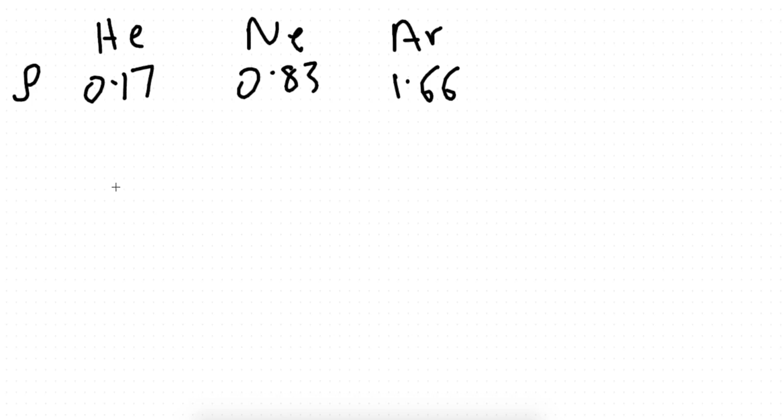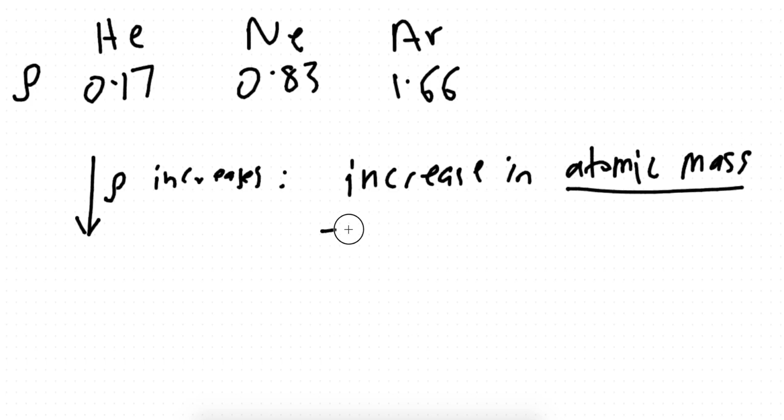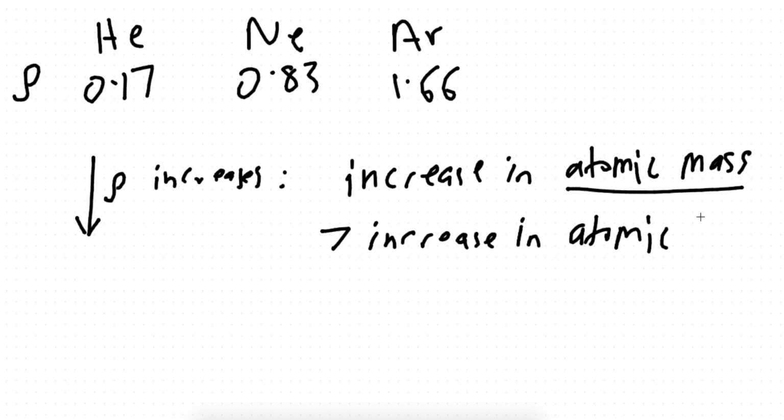So the reason why density increases as we go down a group is because the increase in atomic mass is bigger than the increase in atomic volume.